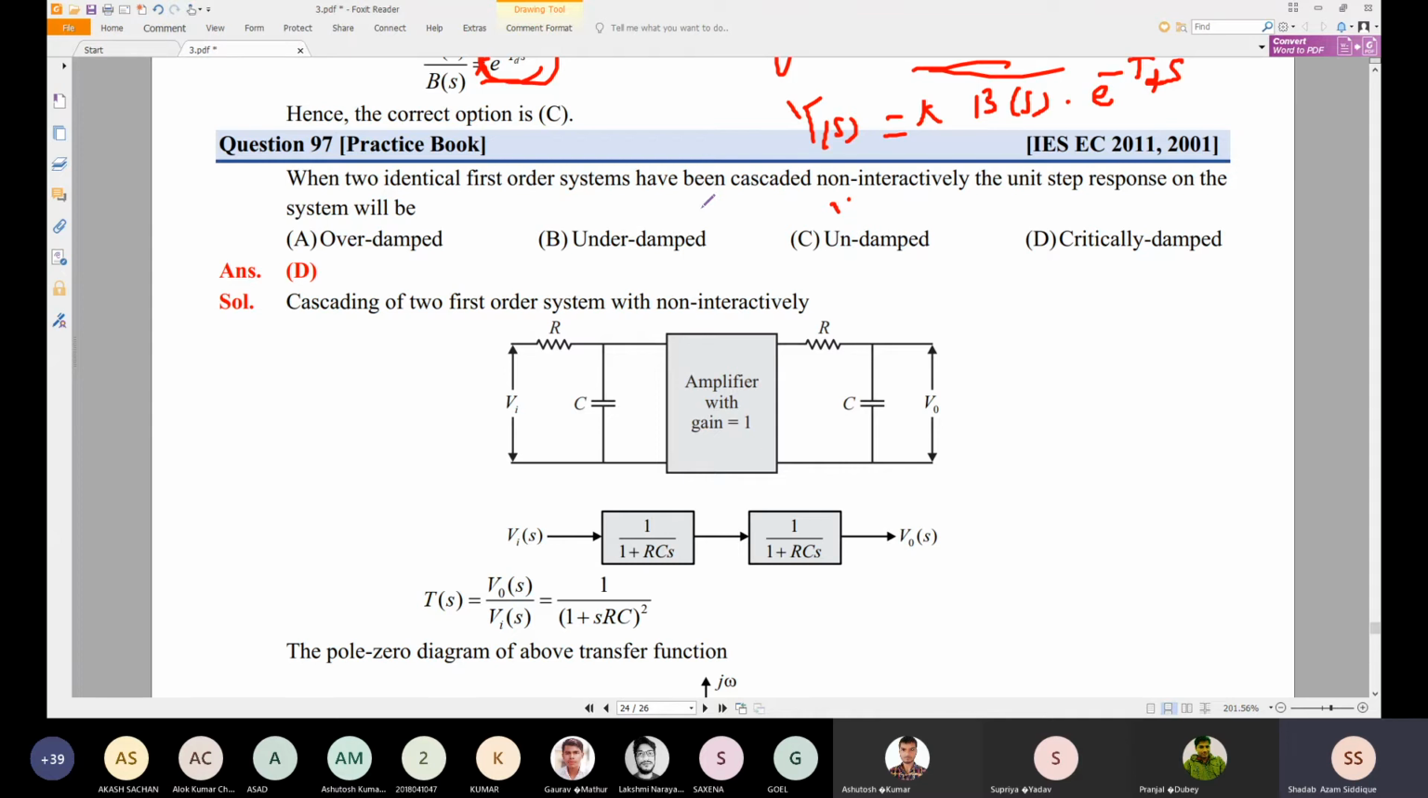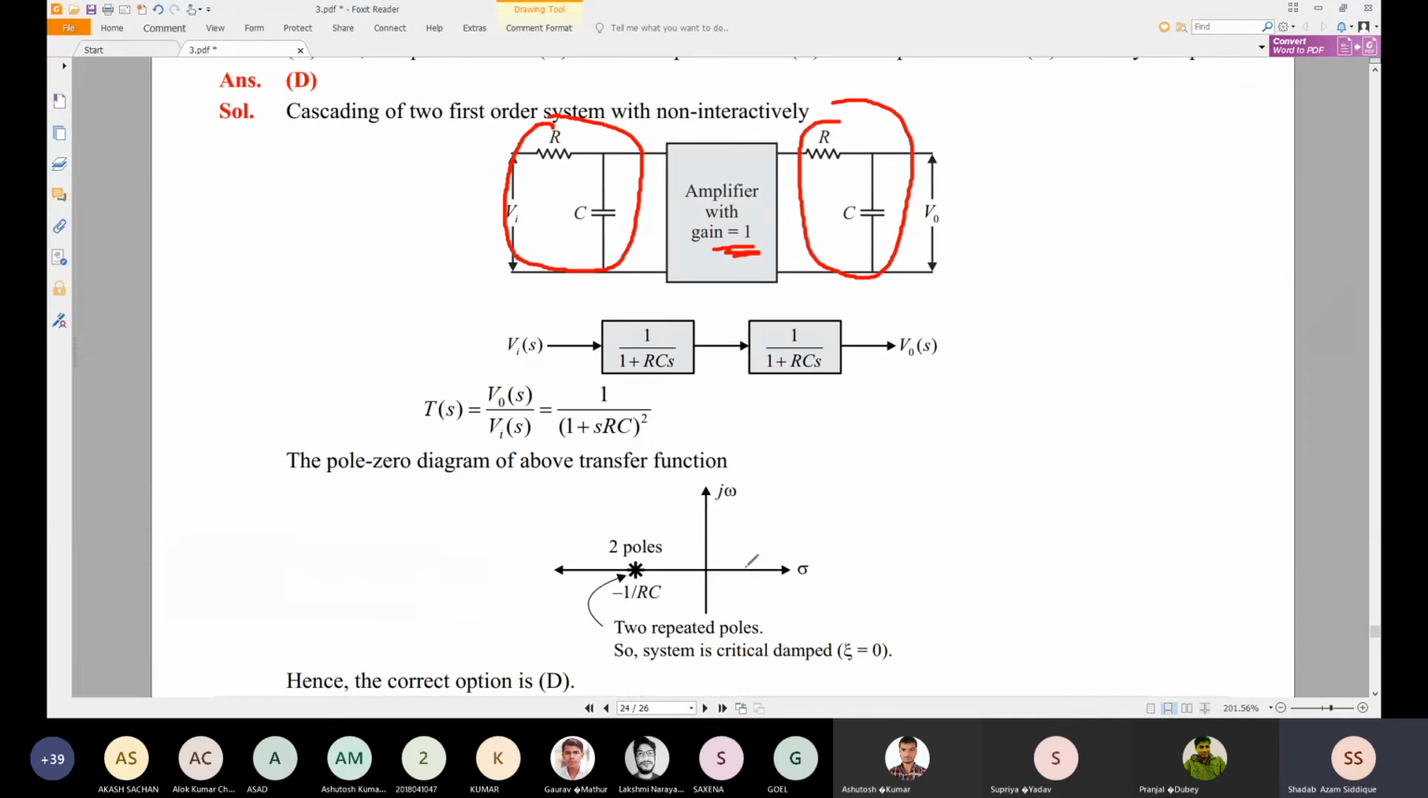So we have taken two first order systems, cascading of first order systems, they are not interacting, with the RC, and this is also an RC system, without any interaction. So we have taken just an amplifier with a gain of 1, so there is no change. So this will become 1 divided by 1 plus RC into S, and 1 divided by 1 plus RC into S. If in the problem it is not given like this, you can take a block diagram and just take 1 divided by 1 plus TS, 1 plus TS. For simplicity you can take the same value, so just take 1 plus TS.